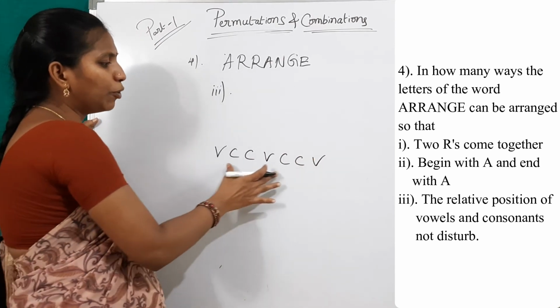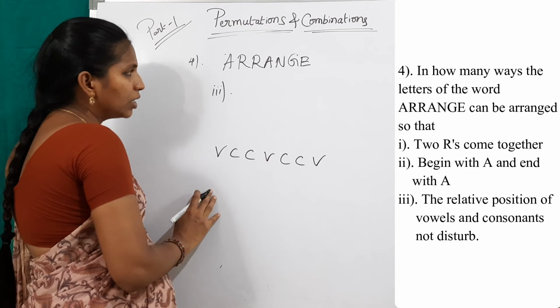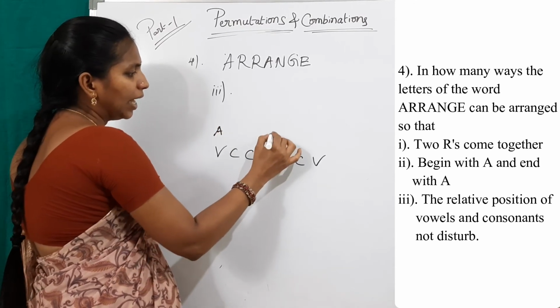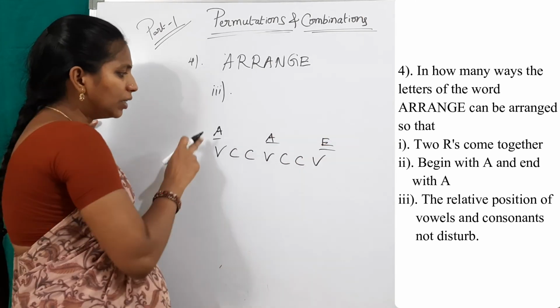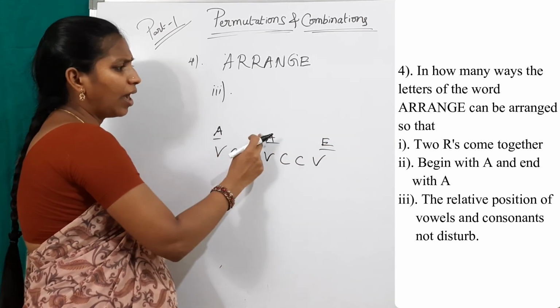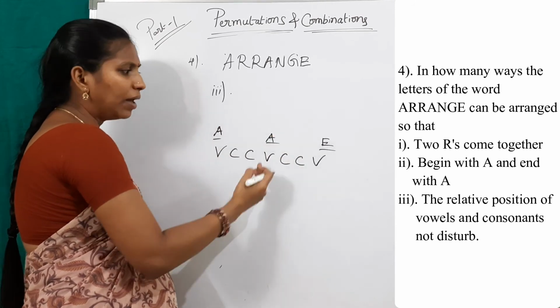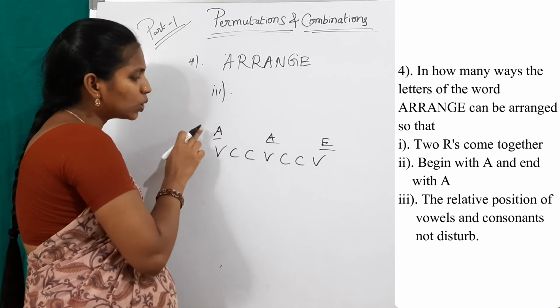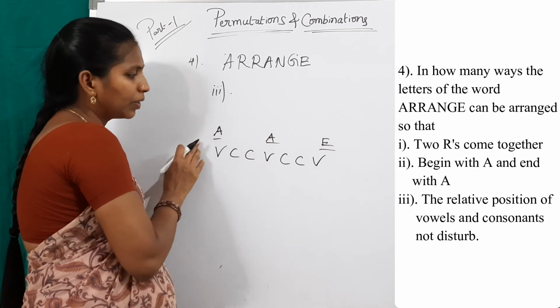These are relative places, relative positions. So here vowels A, A, E. This is one possible way. I may write E here, E, A, or I may write A, E, A. There are different possible ways.